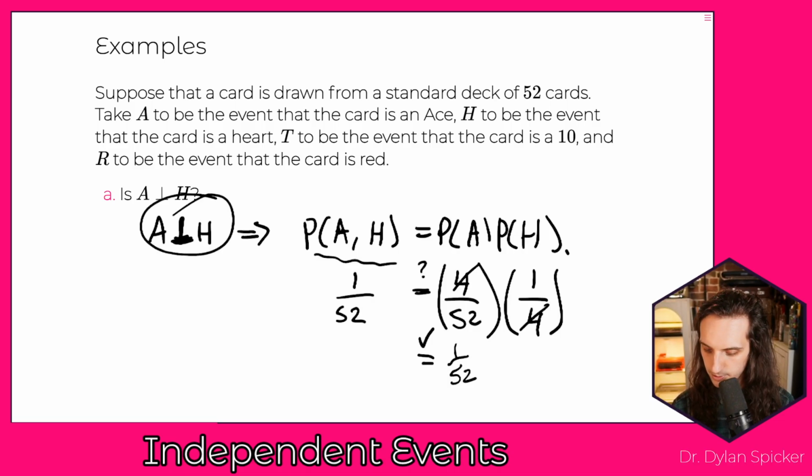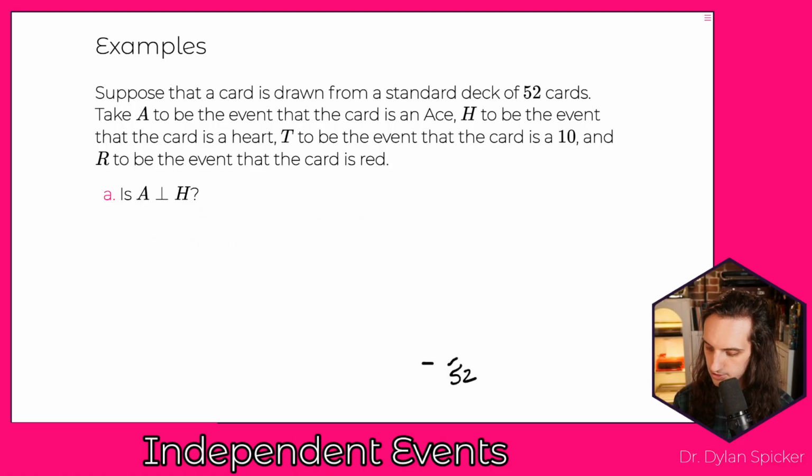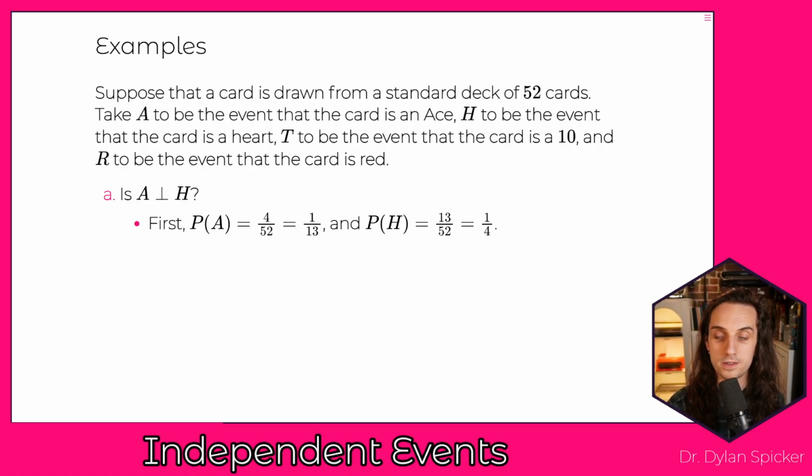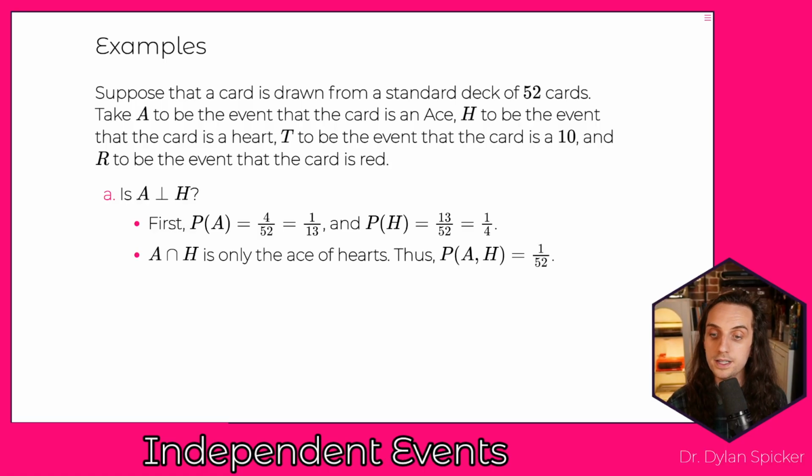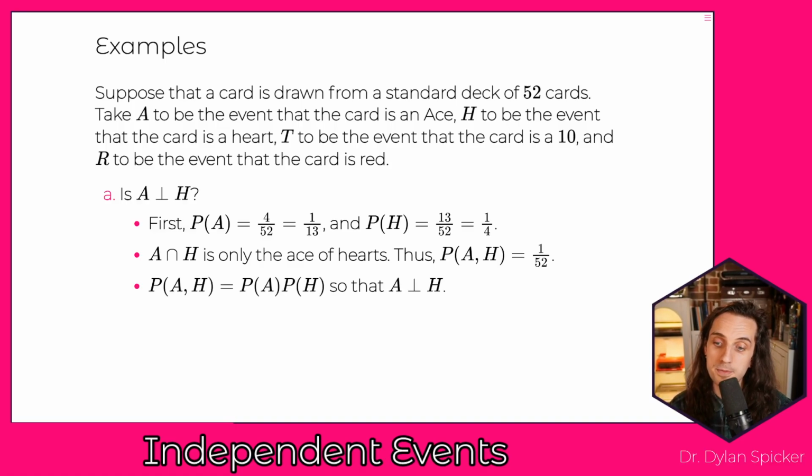So that's the general way that we're going to think about checking this. We look at the joint probability, we look at the marginal probabilities, and we see whether the relationship holds. The probability of A is 1 in 13, the probability of H is 1 in 4. A intersect H is only the ace of hearts, so that's 1 out of 52 for the joint probability. The probability of A and H is equal to the probability of A times the probability of H, so independence holds. Is A independent of T?